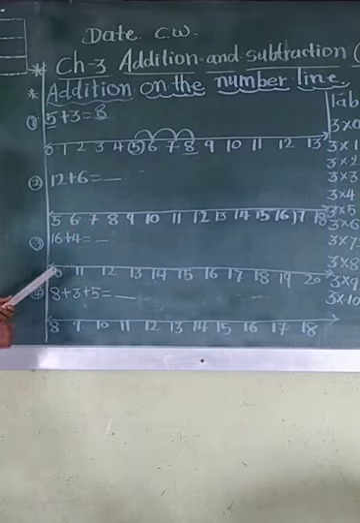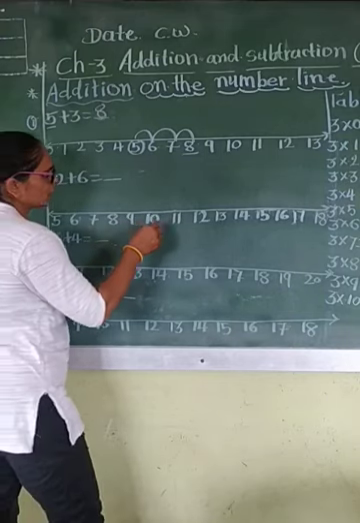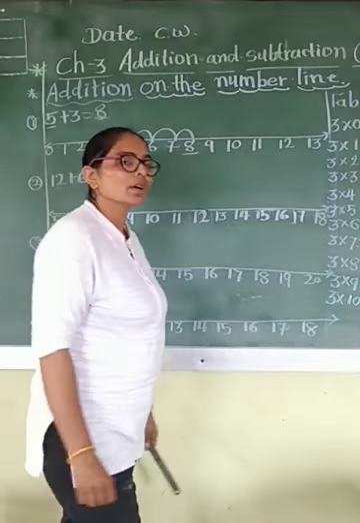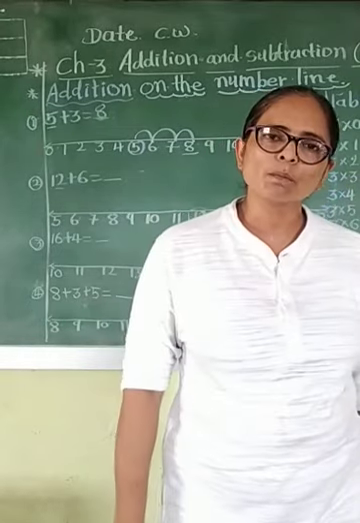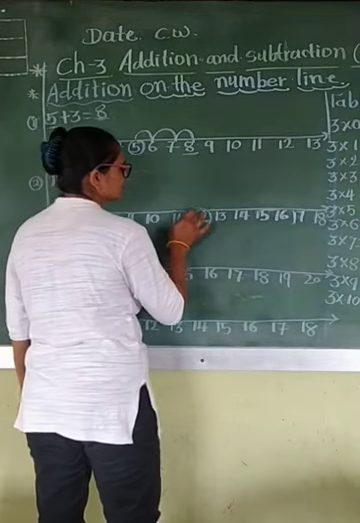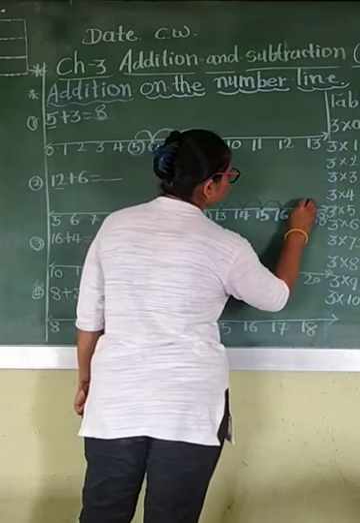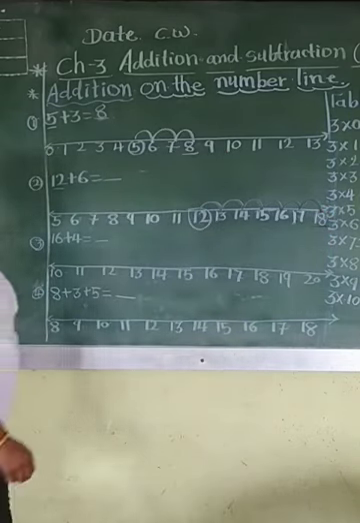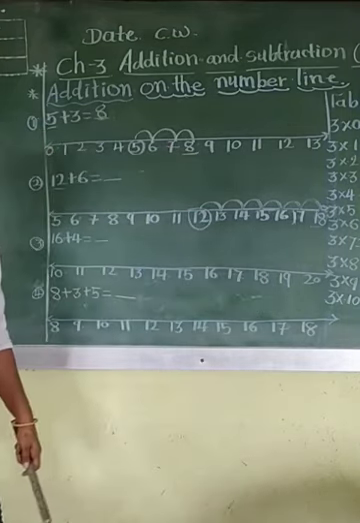Next one is 12 plus 6. Which one is your first number? 12. So where is your first number? Yes, 12 is here, because we have to start from 12. We start from the first number and jump forward as many as the next number. After 12, how many? 6. Let's start. 1, 2, 3, 4, 5, 6. Then what is your answer? Answer is 18.